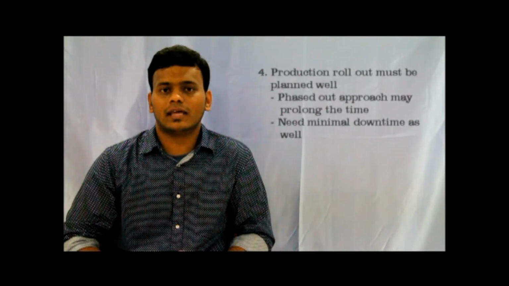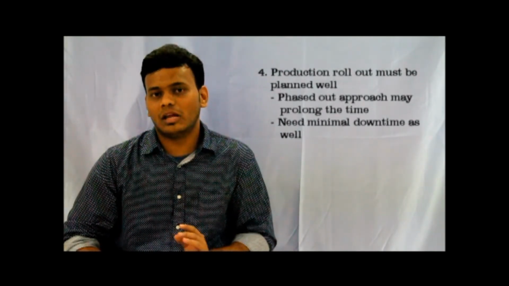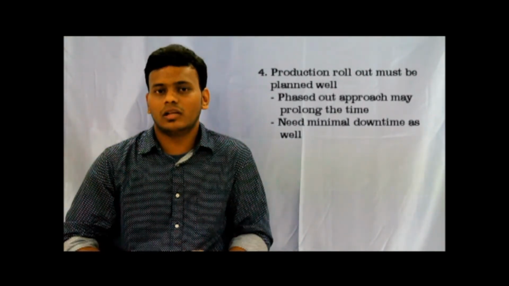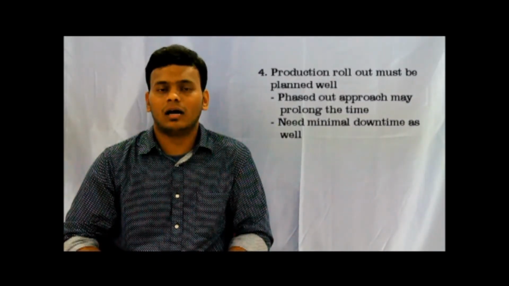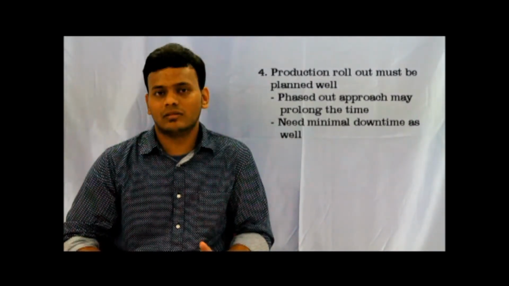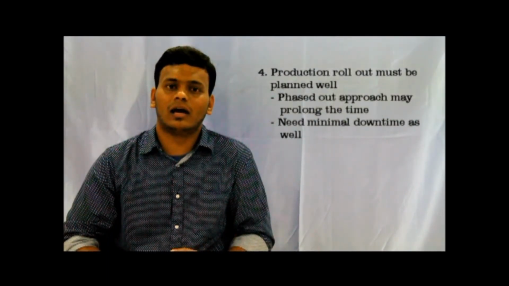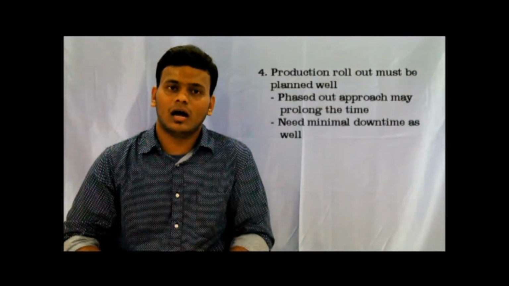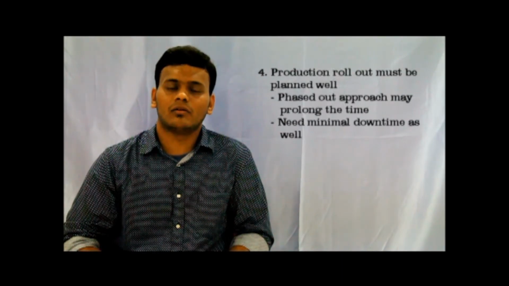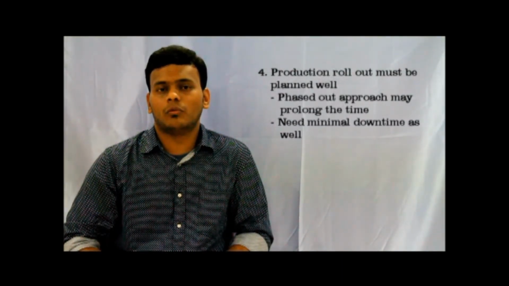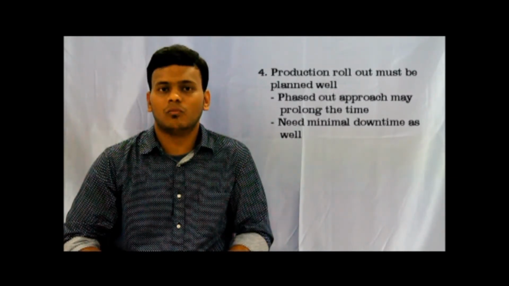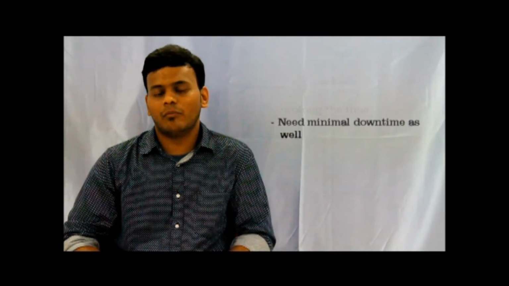So the next key point is rolling out to production. Though this project used a phased approach, it took a prolonged period. So it should be managed in such a way that there is a balance between a phased schedule, which reduces the risk in the implementation, and also minimal downtime. So it's always best to plan in such a way that we get the best of both worlds. So these are the main four key learnings which we took from this case study.